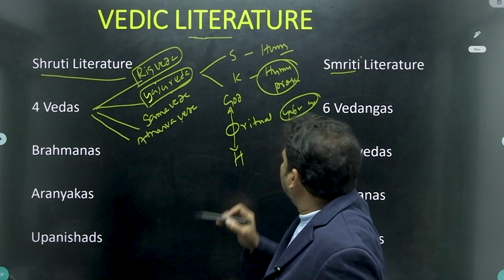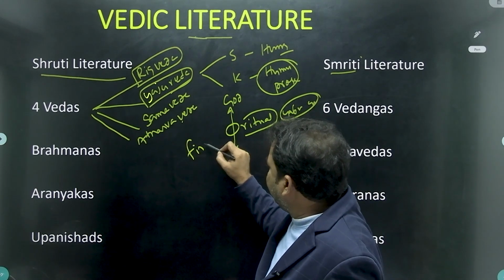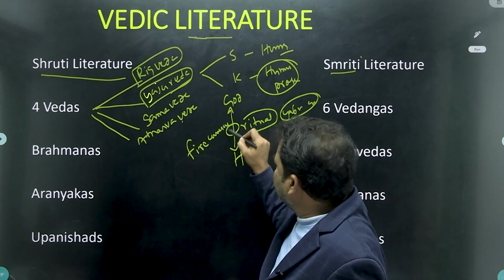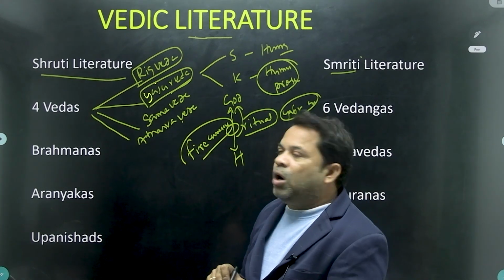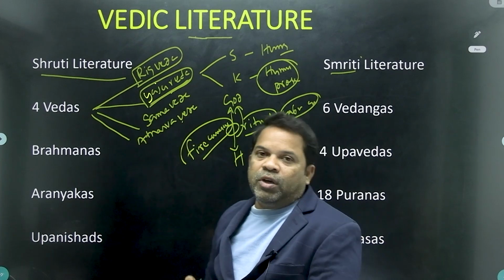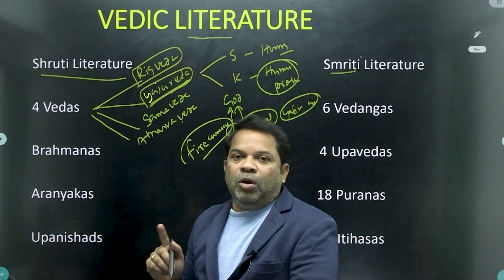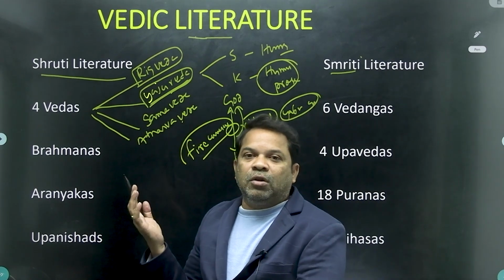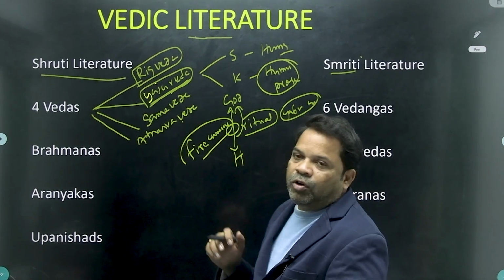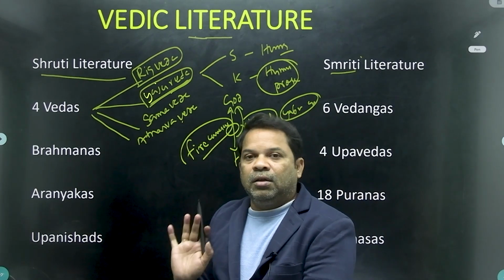When he performs a ritual, fire comes out, and fire was the mediator between human being and God according to the Yajurveda. Just remember, there was no direct connection between human being and God according to Yajurveda.